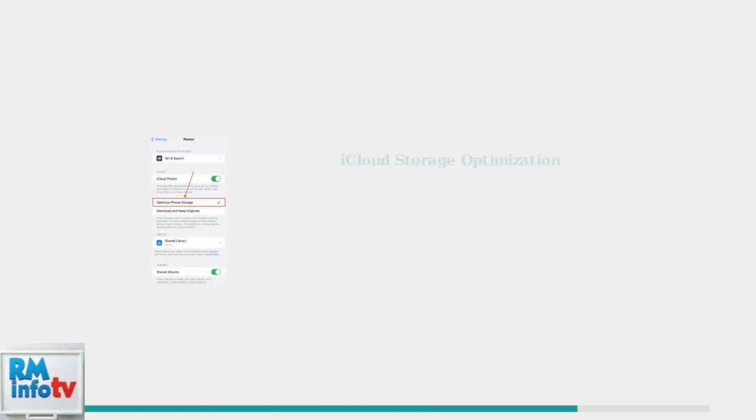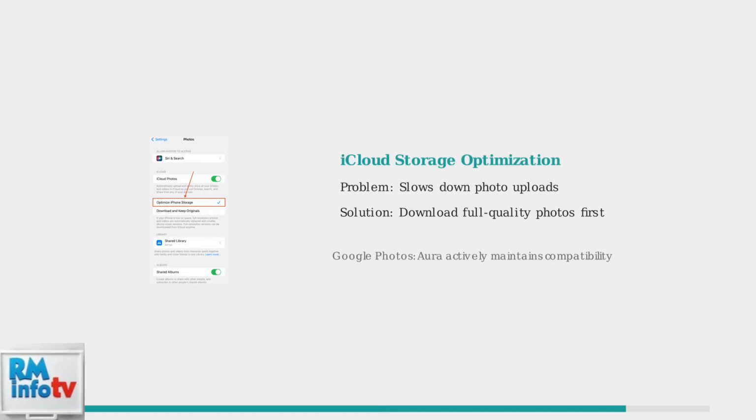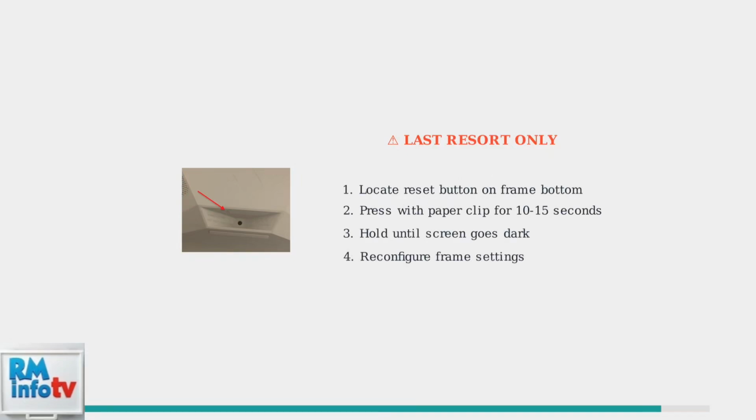For iCloud users, the Optimize iPhone Storage setting can slow down uploads significantly. Disable this feature and download full-quality photos to your device before uploading to Aura for better performance. As a last resort, perform a factory reset. Use a paperclip to press the reset button on the underside of your frame for 10 to 15 seconds until the screen goes dark. This will restore all settings to default.